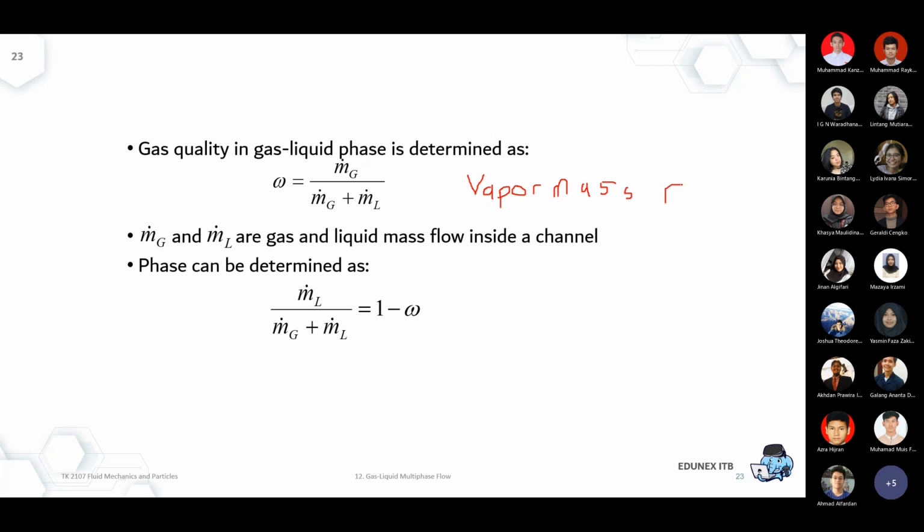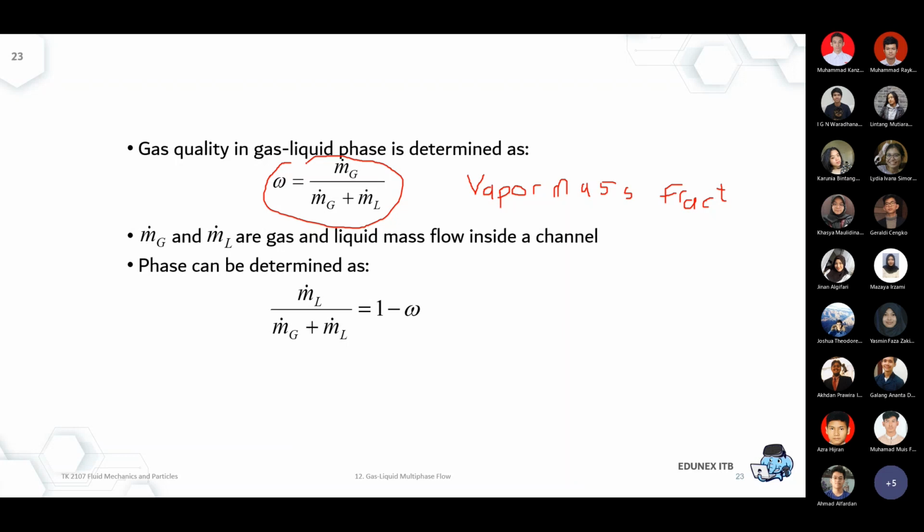Mass fraction simply divides the gas mass flow rate by the total mass rate. Then you get your omega. It is used in a lot of empirical equations that will be explained later on Tuesday.